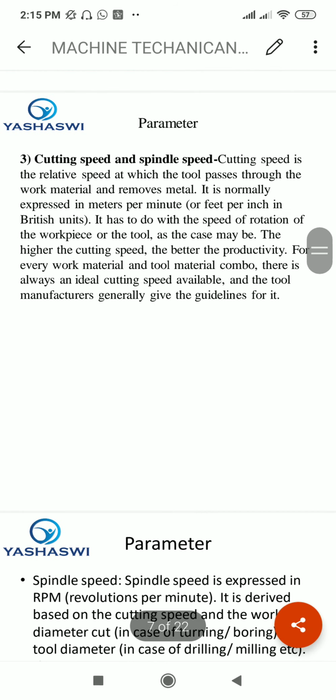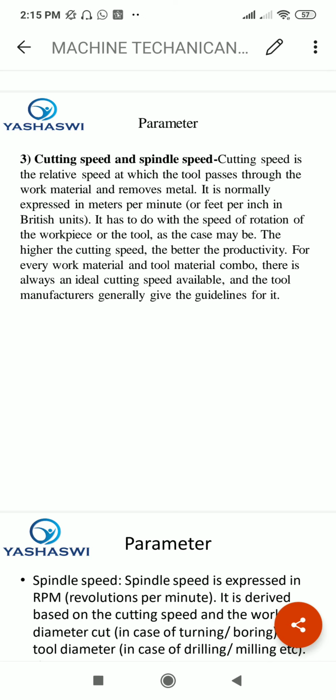It has to do with the speed of rotation of the workpiece or the tool, as the case may be. The higher the cutting speed, the better the productivity. It means if the speed is high, the productivity of output is also high. Now what is productivity? Productivity is nothing but output upon input.